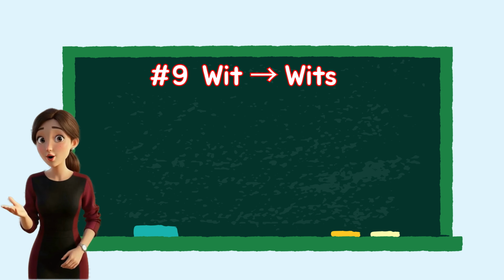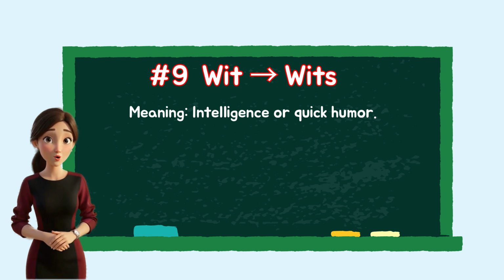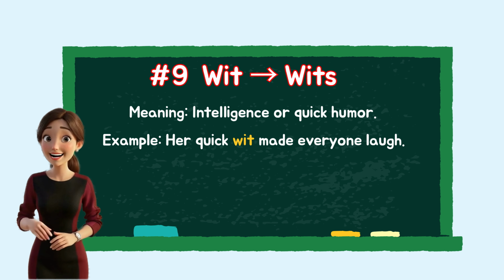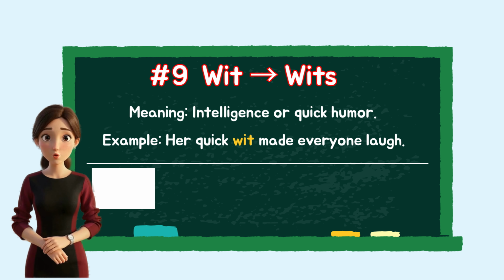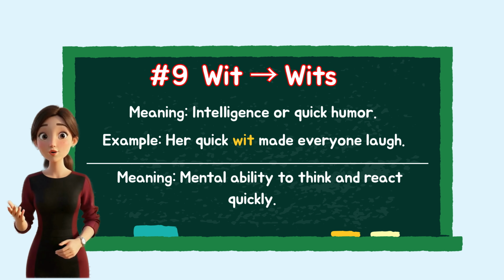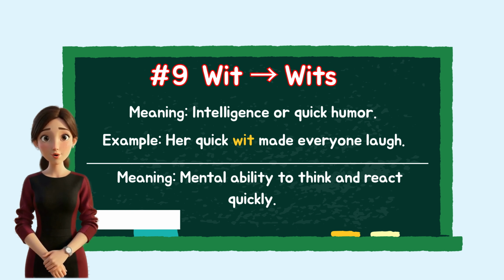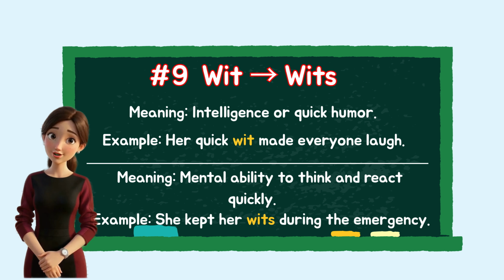Number 9. Wit. It means intelligence or quick humor. Example, her quick wit made everyone laugh. When we add s to the word, it becomes wits, which means mental ability to think and react quickly. Example, she kept her wits during the emergency.